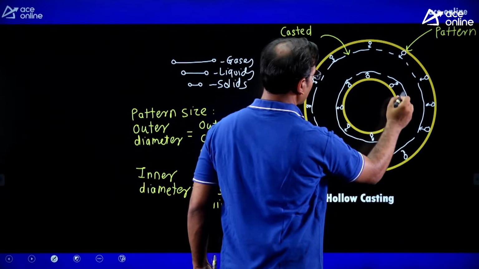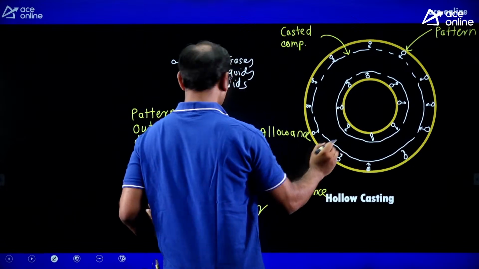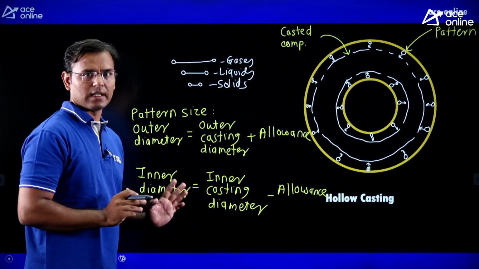This is the inner casting diameter minus allowance, means this way I will get the inner diameter of the pattern.